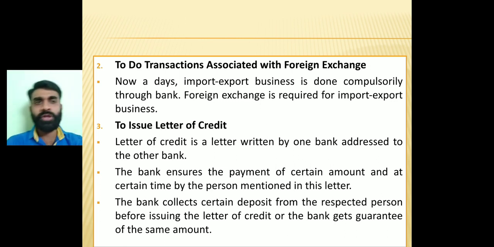They are going to look into my financial transactions and my financial soundness, because the bank is going to provide the guarantee to the seller that yes, this person, Mr. Ankur, is capable of paying whatever amount of bill will be generated on so and so date. Once this letter of credit is received by the seller, or by the seller's bank, only then will the goods, the commodity, be dispatched from America.